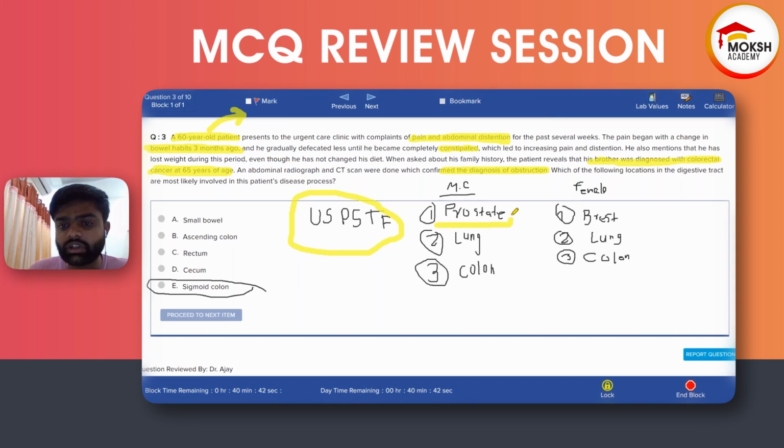As we all know, prostate cancer can be diagnosed very early via digital rectal examination or screening for PSA. Breast cancer in women can be diagnosed via mammography and other modalities, and it's very curable.